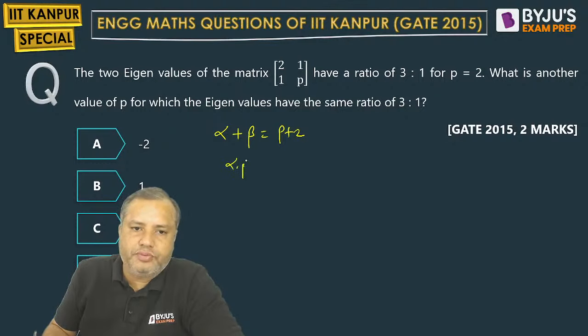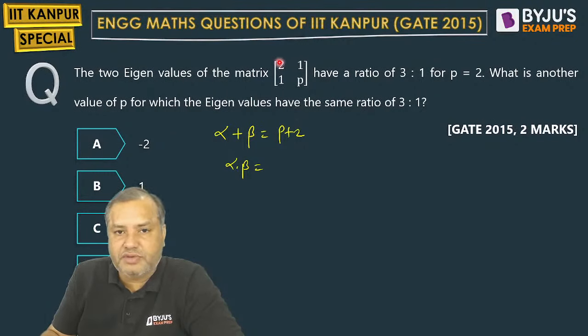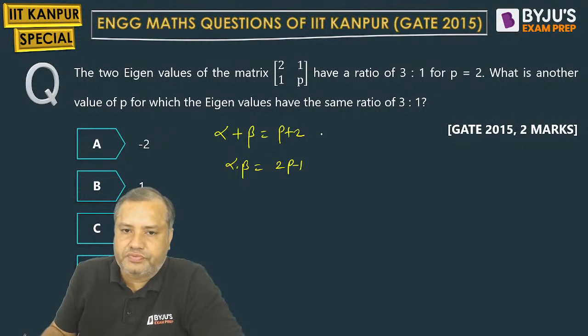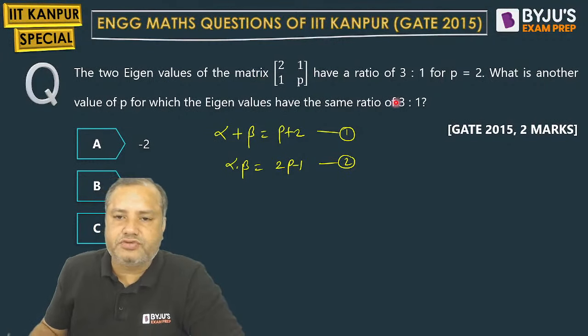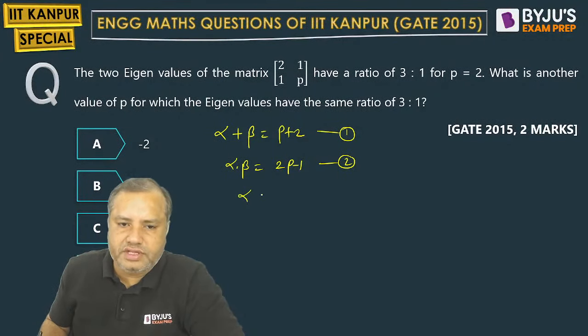And alpha into beta is the product of the eigenvalues, the determinant, p minus 1. Okay. And they have given that the two eigenvalues of this matrix have a ratio 3 is to 1. It means alpha upon beta is 3 is to 1. Alpha is 3 beta.